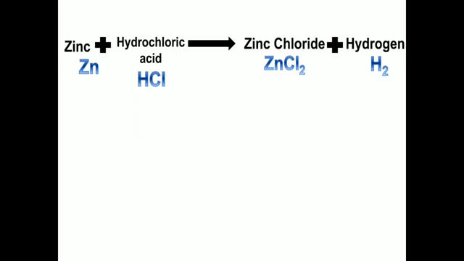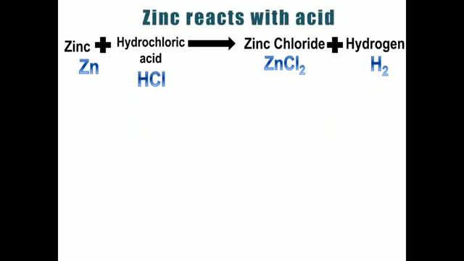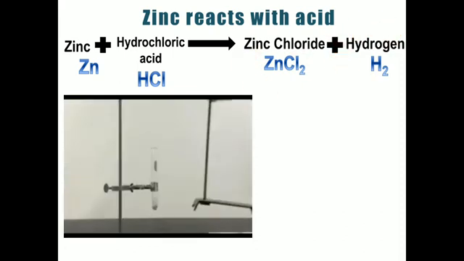So now the thing is, we can take the example of zinc metal. So zinc metal can react with hydrochloric acid. So this is the acid which we generally use. So it can produce the metal salt, that is zinc chloride, and the gas that is known as hydrogen gas. So these are the two products which are going to form. So hydrogen is to be released and zinc chloride is to be produced like a salt. So this is the reaction.